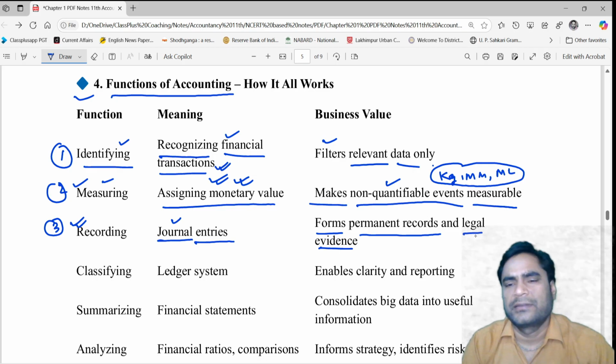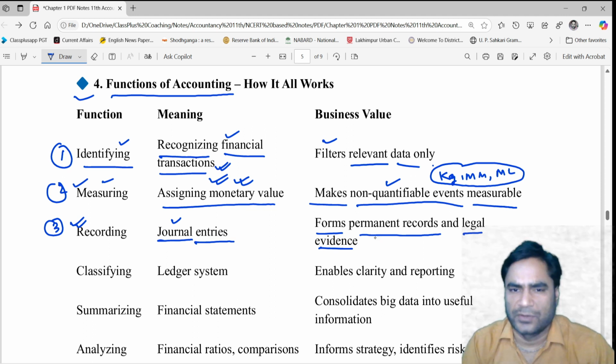Here legal evidence means these journal entries, these journal records can be presented in a court of law to prove any point in the courtroom, and you can win or lose on the basis of this evidence. These are the proof that can be used to justify, to defend your point.